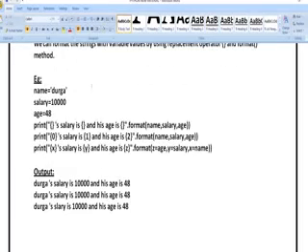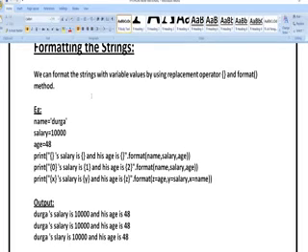Okay. So next, formatting the string. Whatever input you have with you, based upon that input you can perform different formatting operations. You can see name is equal to Durga, salary is equal to 10,000, age is equal to 48. Here are zero index, first index, second index. I have written dot format name comma salary comma age. So the name is going to be assigned to the first curly braces, salary is going to be assigned to the second curly braces, and age is going to be assigned to the third curly braces.